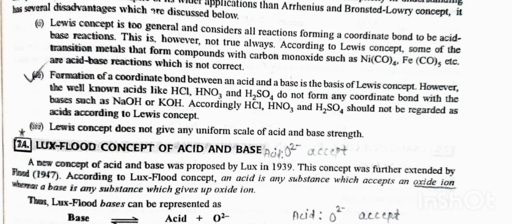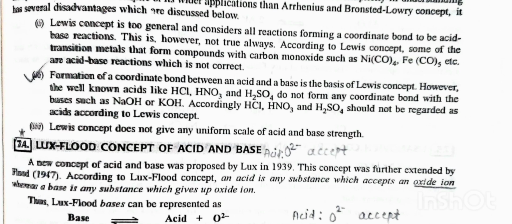First, the Lewis concept is too general and considers all reactions forming a coordinate bond to be acid-base reactions. This is, however, not always true. According to the Lewis concept, the formation of compounds between some transition metals and carbon monoxide, such as Ni(CO)4, Fe(CO)5, etc., are acid-base reactions, which is not correct.